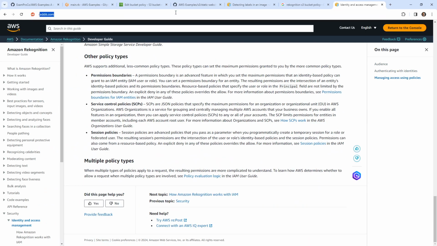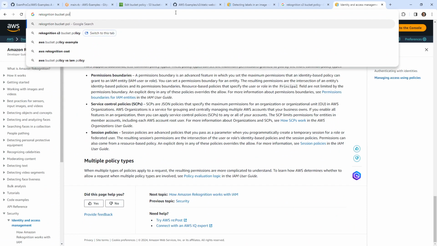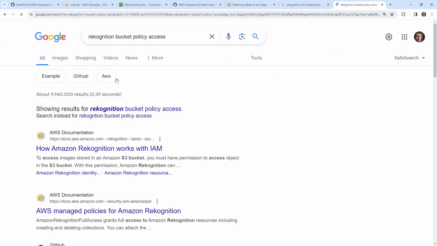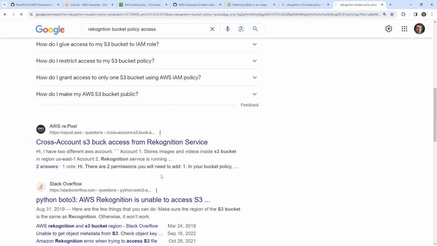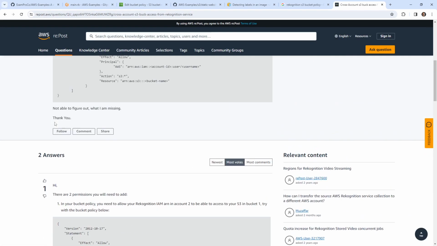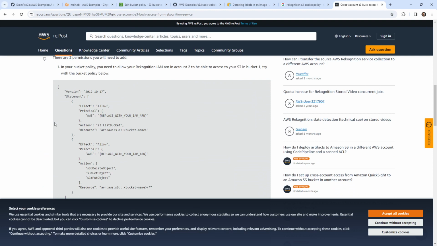Okay, Rekognition bucket policy access. And replace with your IAM ARN.